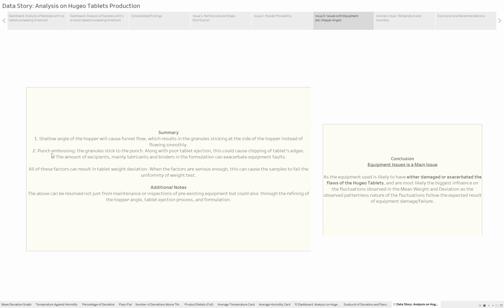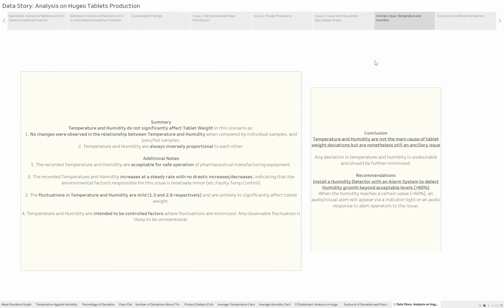One possibility is also punch embossing. So the granules can stick to the punch, and along with poor tablet ejection could also cause the chipping of the tablet edges, which results in non-uniformity in weight. And the amount of excipients, mainly lubricants and binders, in the formulation can also exacerbate equipment faults. And all these factors, of course, will result in tablet weight deviation. And so over here we conclude that equipment issues is indeed a main issue, as the equipment used is likely to have either damaged or exacerbated the flaws of the tablets. Next.